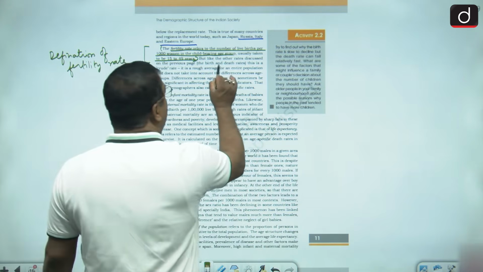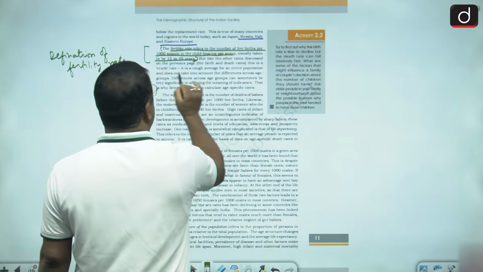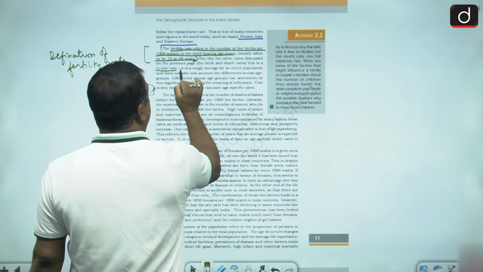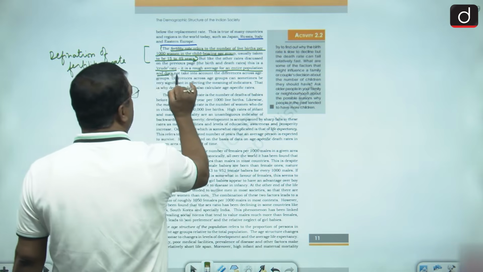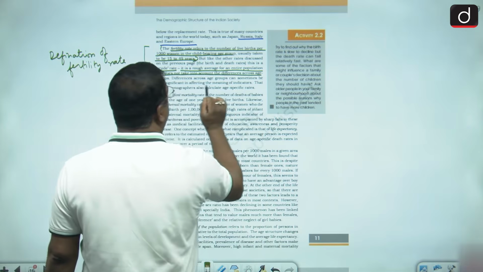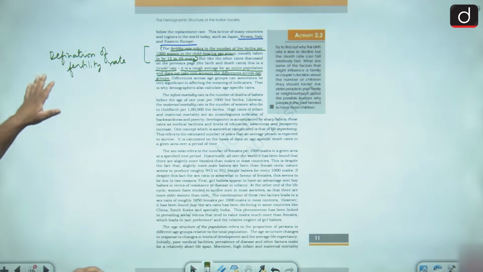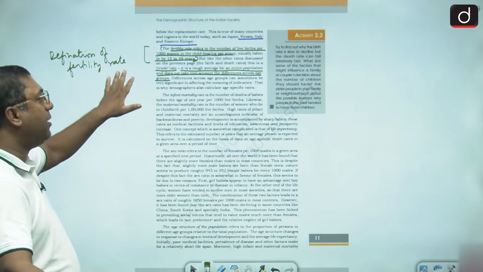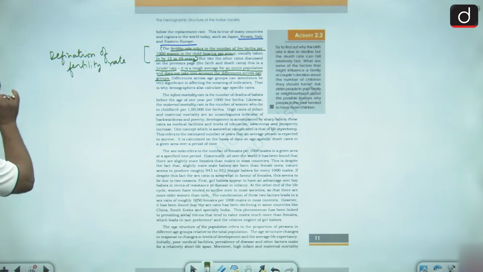But like the other rates discussed on the previous page, this is a crude rate. It is a rough average for an entire population and does not take into account the differences across age groups. So this fertility rate is a crude rate, that is a rough average.